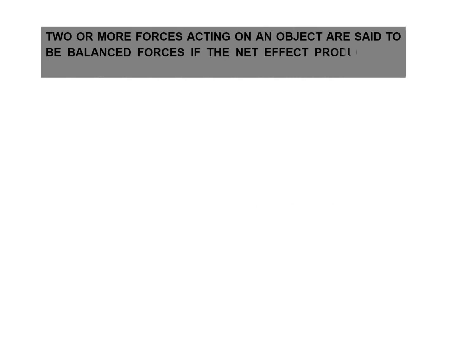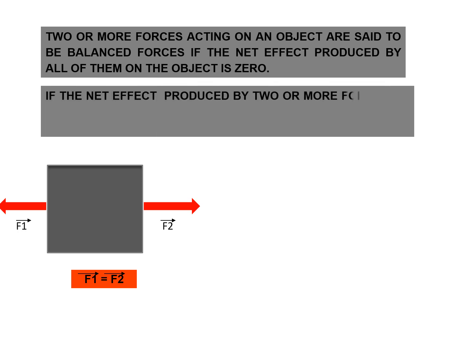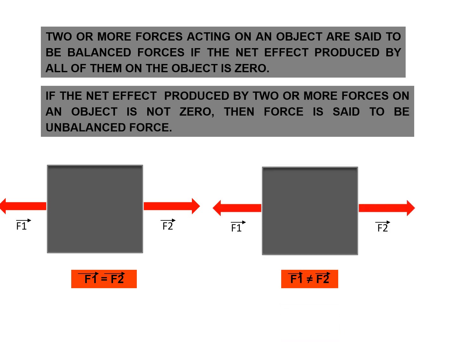Two or more forces acting on an object are said to be balanced forces if the net effect produced by all of them on the object is 0. Here, F1 and F2 are applied equal forces on the object. If the net effect produced by two or more forces on an object is not 0, then force is said to be unbalanced force. Here, F1 and F2 are applied unequal forces on the object.